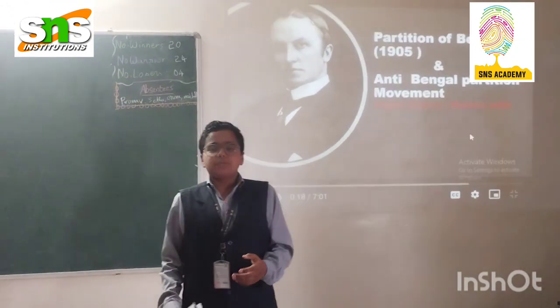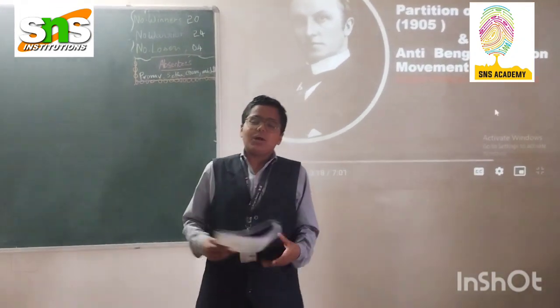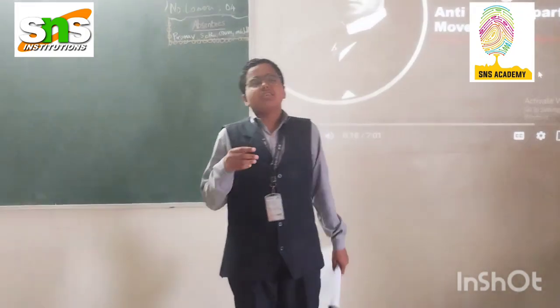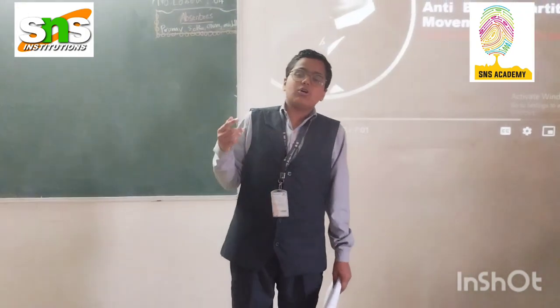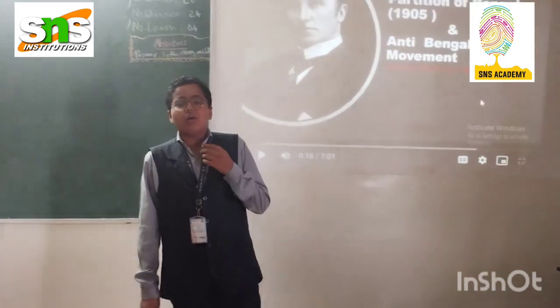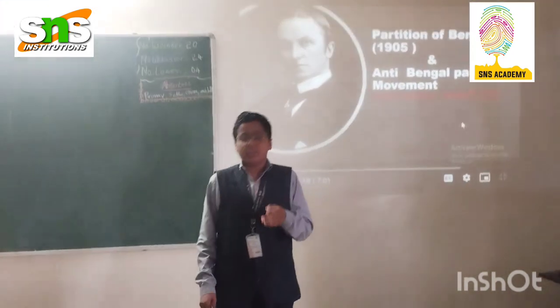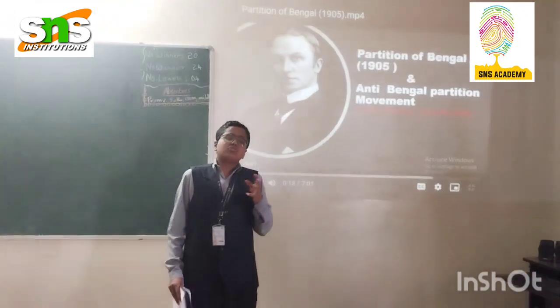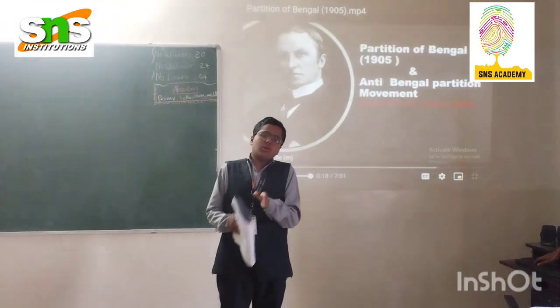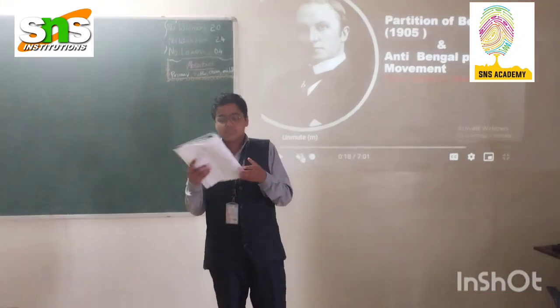Today I am going to explain how Bengal was partitioned. Bengal was partitioned by Lord Curzon on the 16th of October 1905. The partition was done because Bengal was too big to be governed. It was divided on the basis of the religion of the people, for example, into Hindu and Muslim.